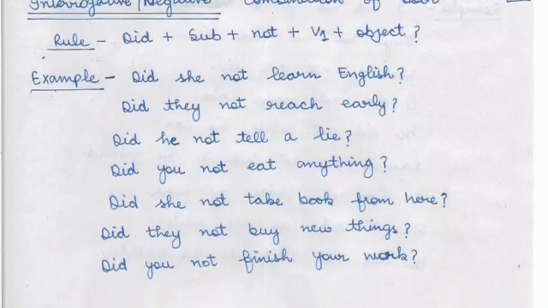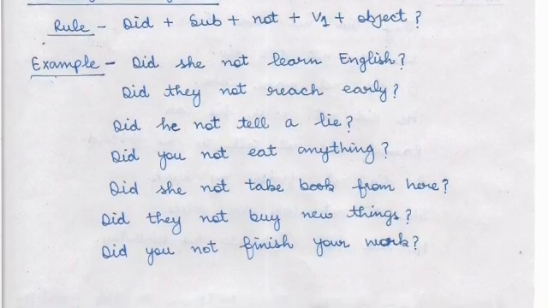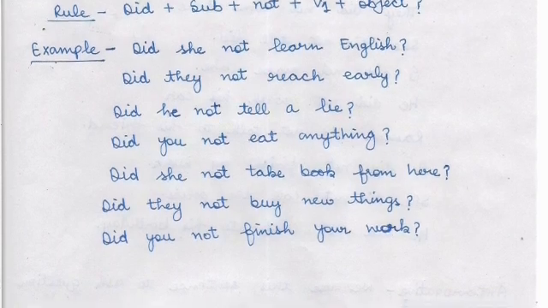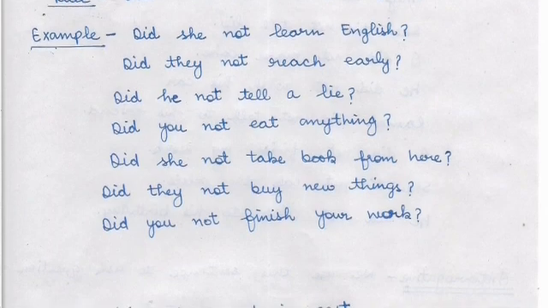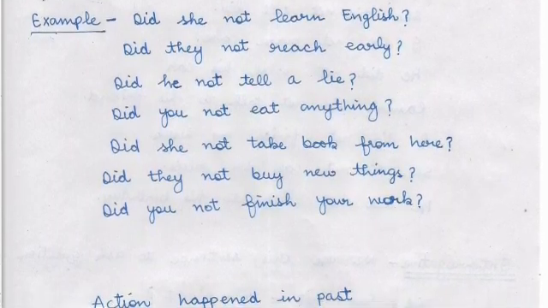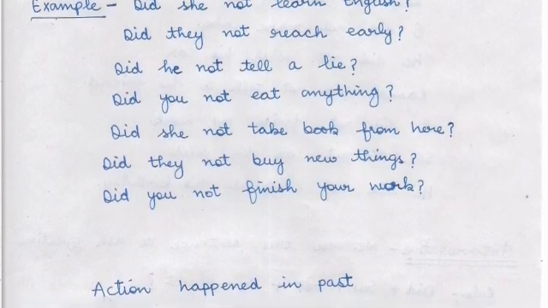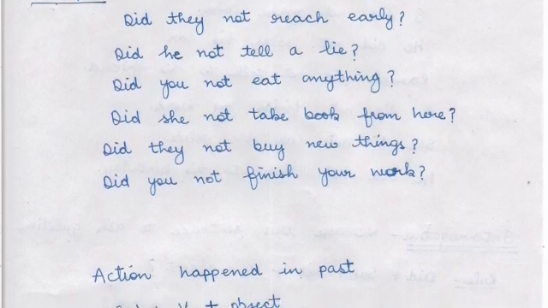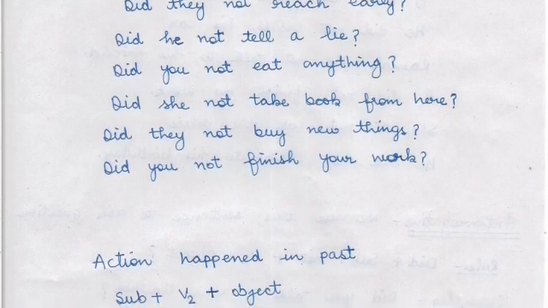The rule is did, helping verb at the front, plus subject plus not plus first form of verb plus object and question mark. And examples are, did she not learn English? और इसका मतलब है कि क्या उसने इंग्लिश नहीं सीखी? Did they not reach early? Did he not tell a lie? Did you not eat anything? Did she not take a book from here? Did they not buy new things? Did you not finish your work?